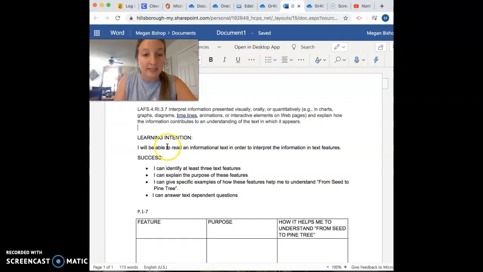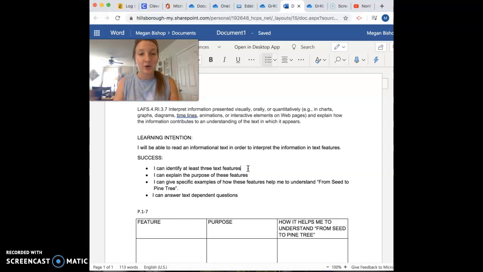Our learning intention for today, for Monday, is we are going to be able to read an informational text in order to interpret the information in text features. If we were here in person, I would ask, what do we mean when we say interpret? We have discussed this so many times. Interpret means to figure out or to determine. So we are going to use the text features to help us understand what the author is trying to tell us.